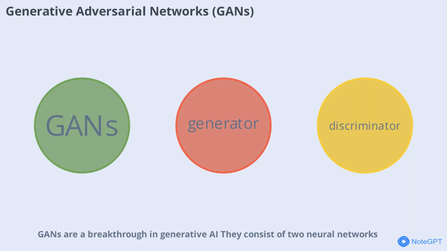GANs are a breakthrough in generative AI. They consist of two neural networks, a generator and a discriminator. The generator creates new data while the discriminator evaluates its authenticity. Through this competition, GANs improve rapidly, producing highly realistic images, videos, and even audio. They have revolutionized fields like art, design, and entertainment.